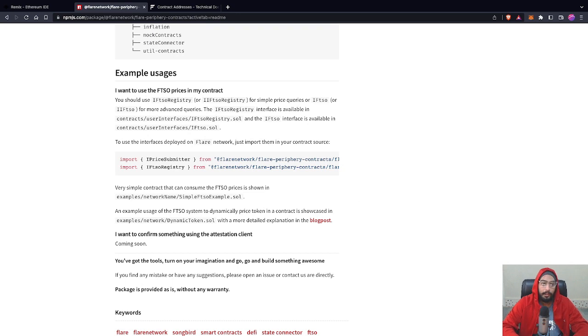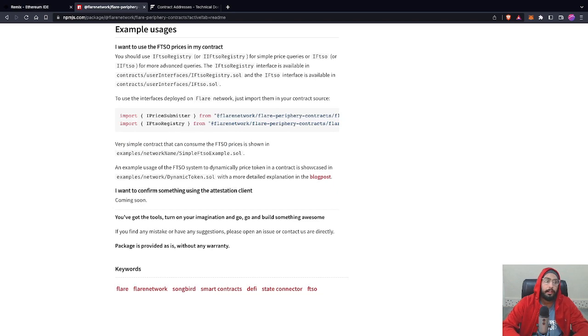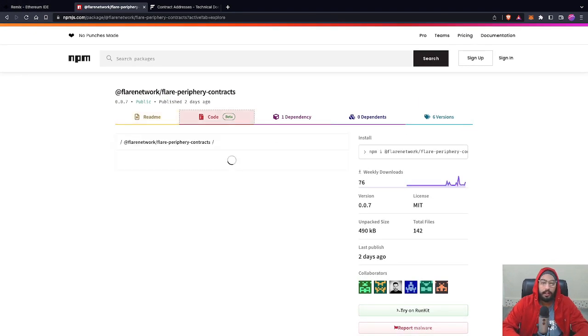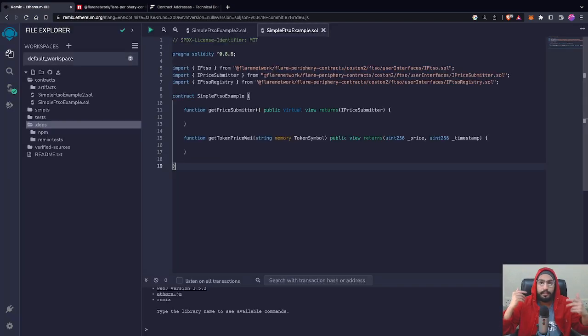There are some example use cases, and if you want to use the interfaces deployed on Flare networks, just import them in your contract code. You can just copy these lines and paste them into your code. You can check out the code as well, and there are a few examples. The link to this periphery package is in the description. So now let's jump on to our actual contract.